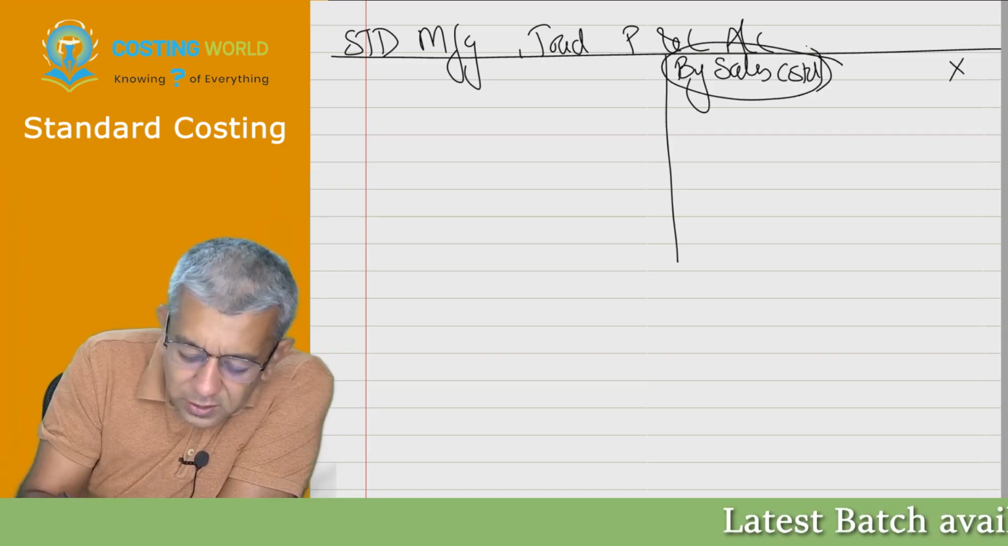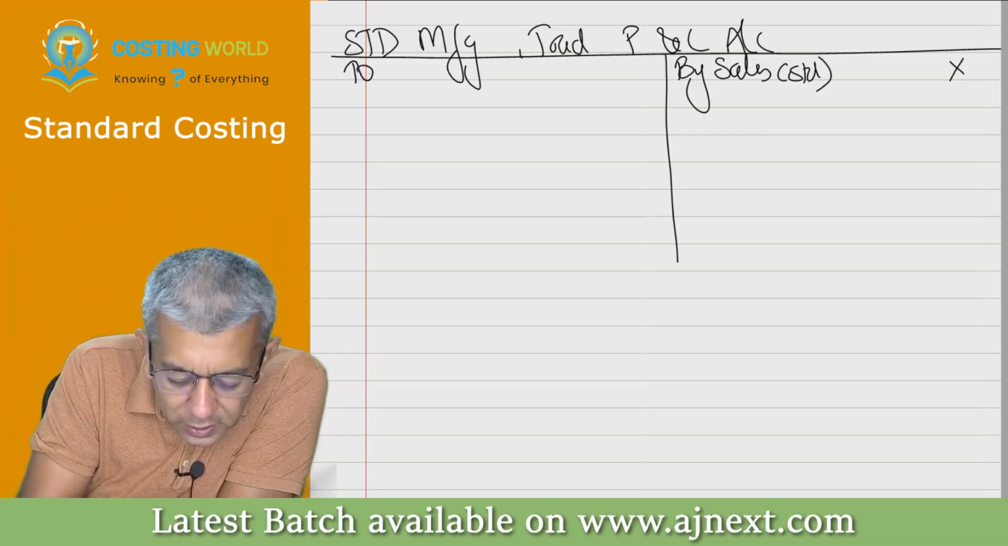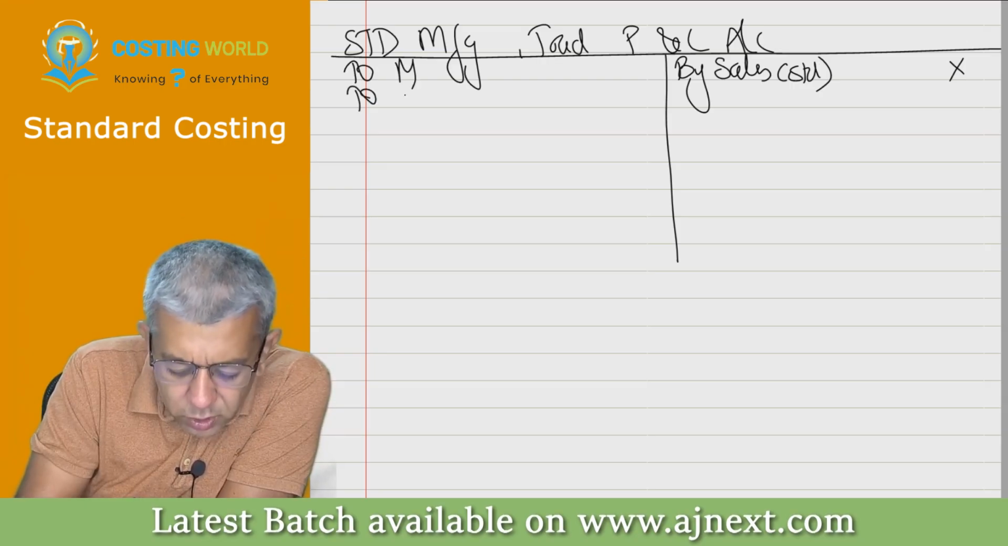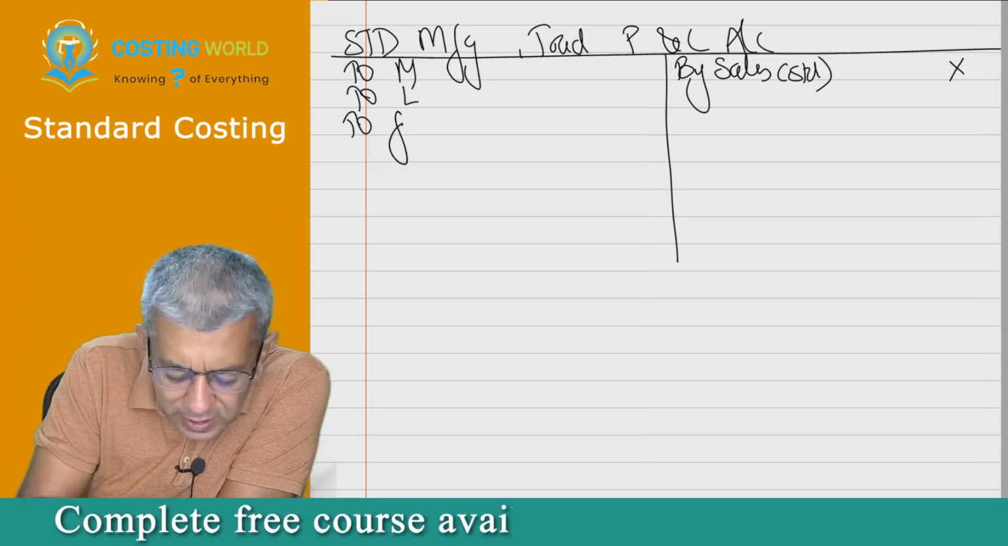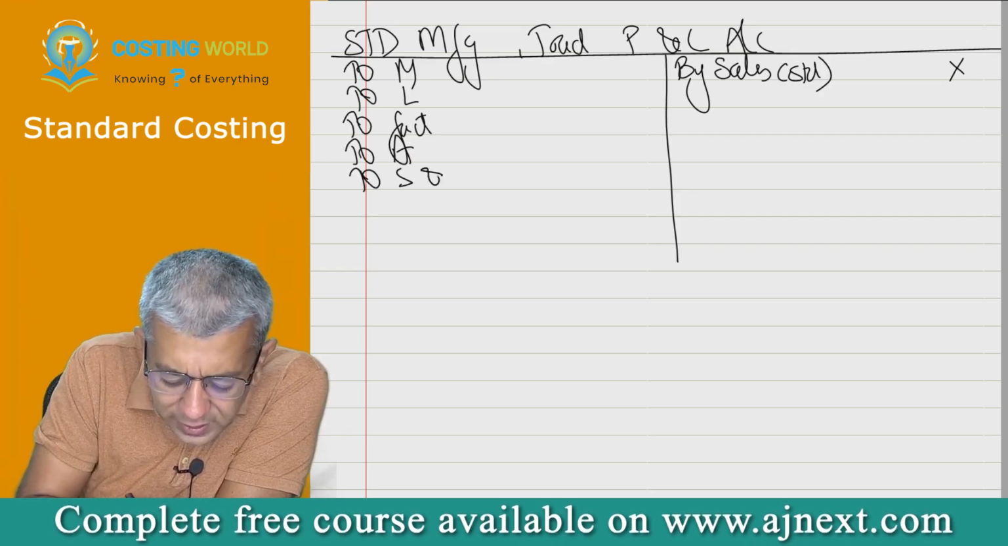For selling this, first of all, you have to produce this, right? So therefore, what should be your material cost? What should be your labor cost? What should be your direct expenses, if any? What should be your factory overheads? What should be your admin? What should be your S&D?